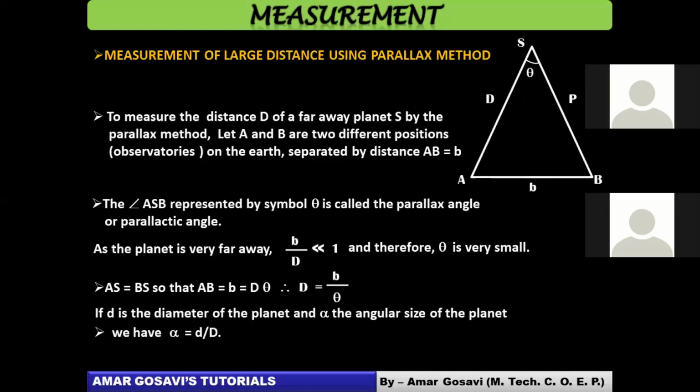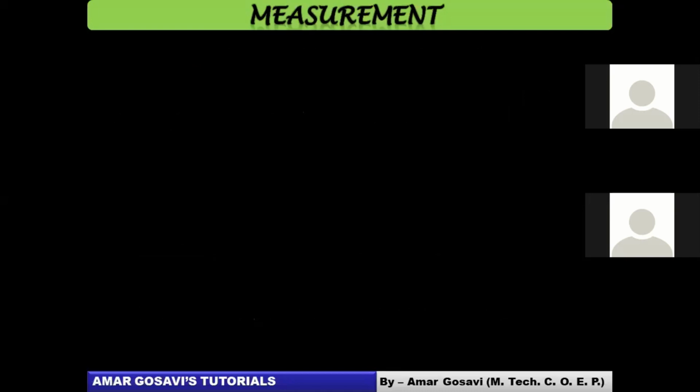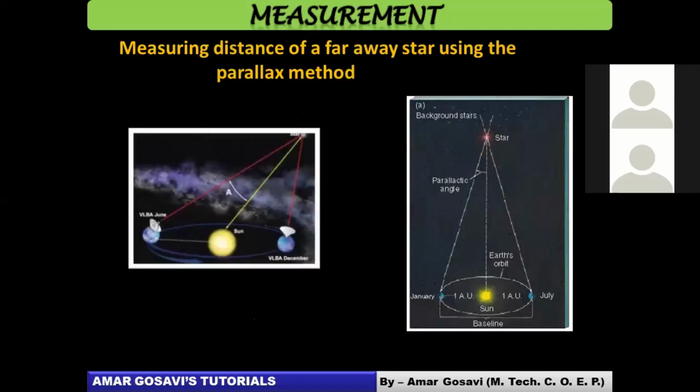I can show you some pictures also over here. In the pictures it is being shown how the parallax method is utilized to actually measure larger distances. You can have a look at it.